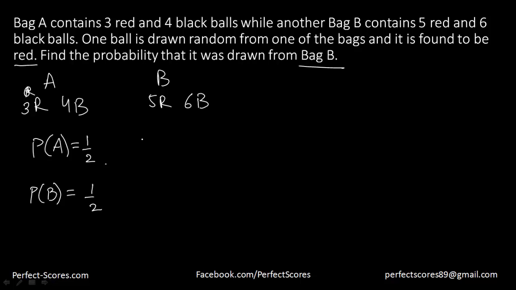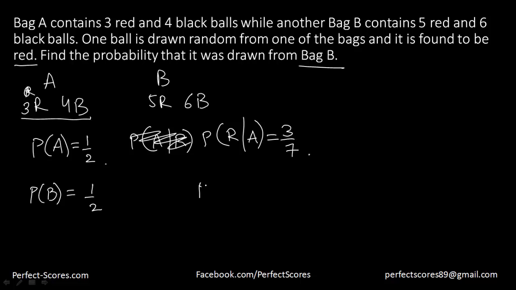Now, what is the probability of choosing bag A, and then choosing a red ball from bag A? Not that. What is the probability of choosing a red ball such that bag A has already been chosen? That is actually equal to 3/7. And what is the probability of choosing a red ball such that bag B has already been chosen? That will actually be equal to 5/11 from here.